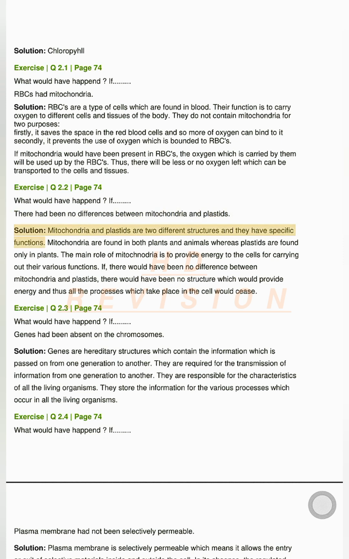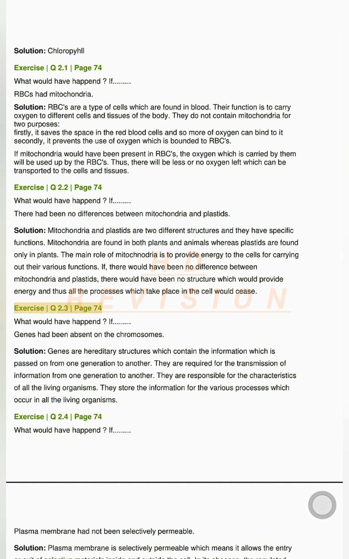Solution. Mitochondria and plastids are two different structures and they have specific functions. Mitochondria are found in both plants and animals whereas plastids are found only in plants. The main role of mitochondria is to provide energy to the cells for carrying out their various functions. If there would have been no difference between mitochondria and plastids, there would have been no structure which would provide energy and thus all the processes which take place in the cell would cease.